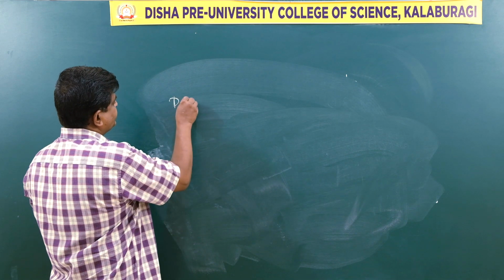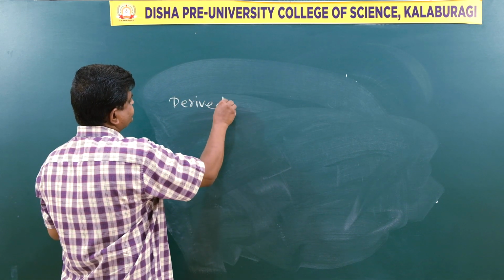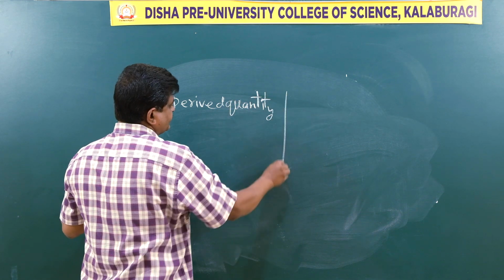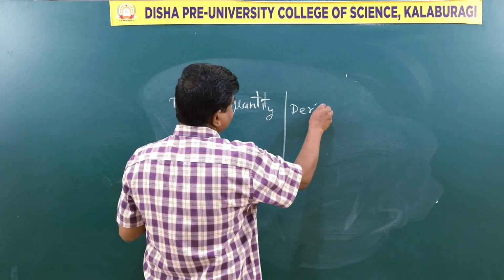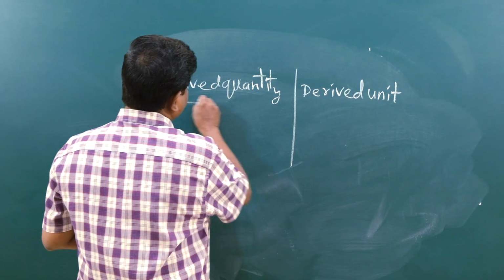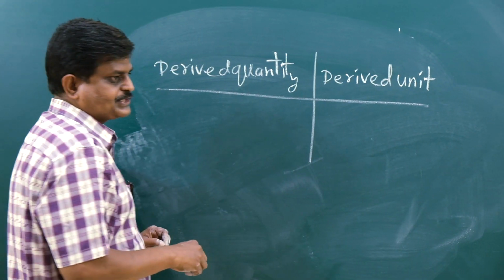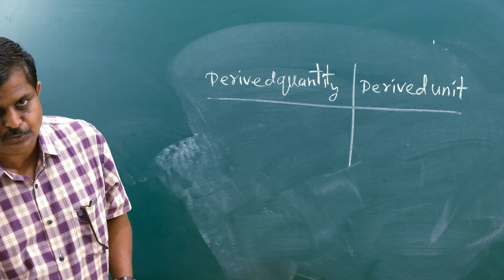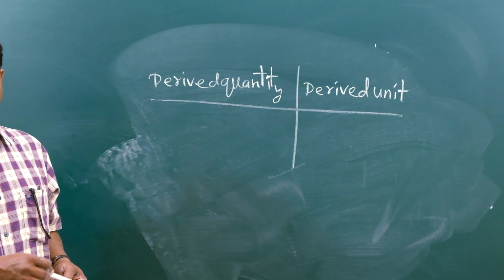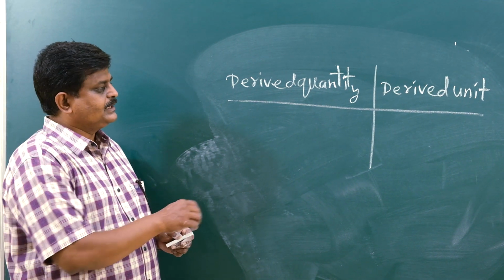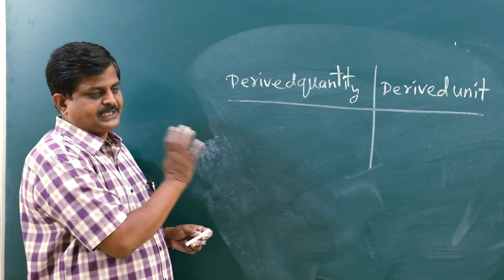See, I said derived quantity, and the derived unit. Generally, we express a derived unit in terms of fundamental units only. Already I told, when you learn the SI system, you may come across 7 fundamental units along with 2 supplementary units. For the time being, I am giving a few examples.